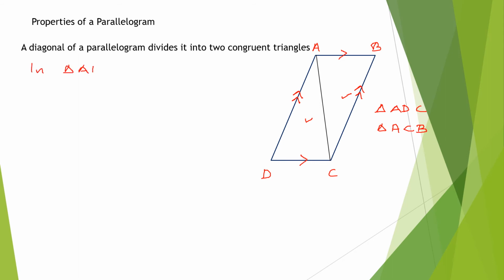I told you you have to use congruence. Common side, first of all, one common side. AC equal to? Both of them AC. AC equal to AC, common. Okay, common side. Then?